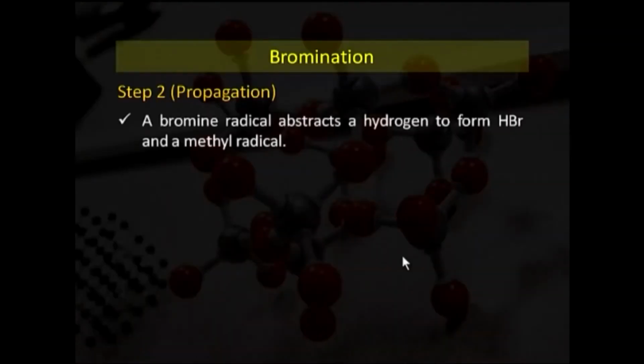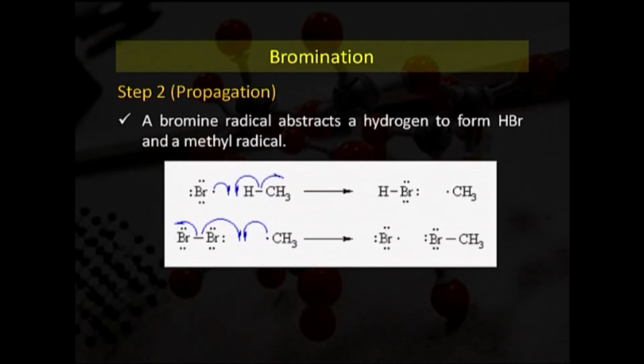Step 2 is also known as propagation. In it, a bromine radical abstracts a hydrogen to form HBr and a methyl radical. When methane reacts with this bromine free radical, we get HBr and a free radical in the form of methyl. Now, this methyl free radical further reacts with another molecule of bromine, and we get methyl bromide and a bromine free radical.